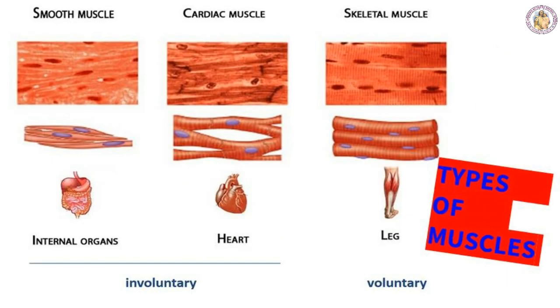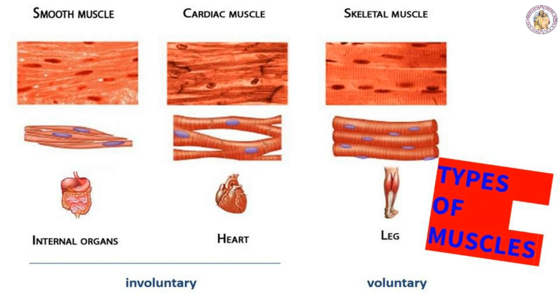Next we are going to see about the types of muscles. In humans, or higher vertebrates, the muscles are classified into three categories. One is skeletal muscles, or voluntary muscles, or striated muscles. The second one is unstriated, or smooth muscles, or involuntary muscles.